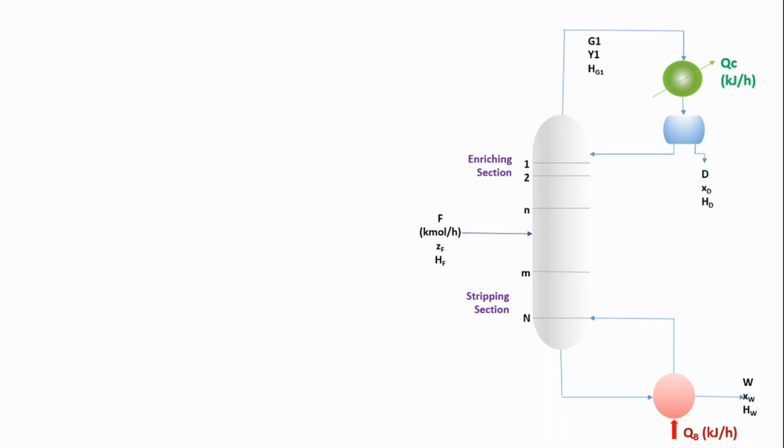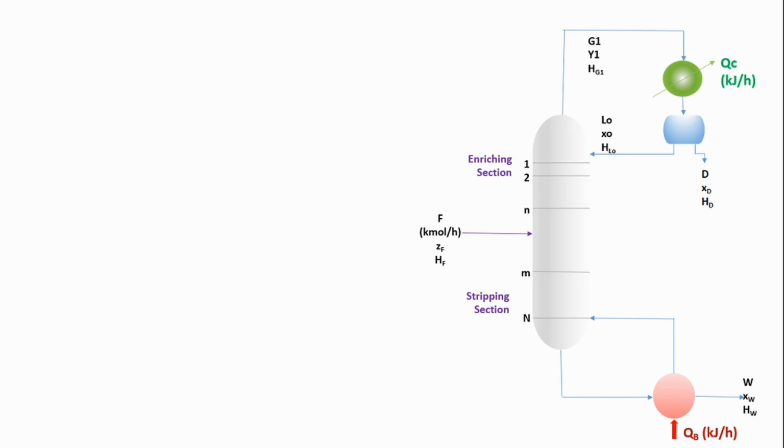The vapor from the first stage, which is going out of the column at the top, its flow rate is G1 and its mole fraction is Y1 and its enthalpy is HG1. The liquid which is sent back into the column as reflux, its flow rate is L0, mole fraction X0 and enthalpy is HL0.